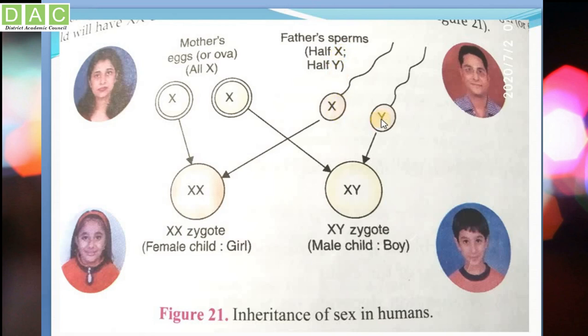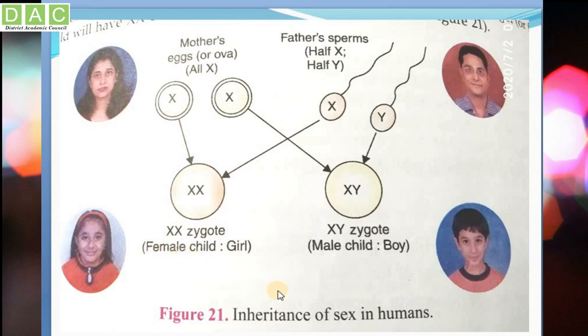If the Y chromosome unites with an X chromosome of the mother, then XY is formed, so the child will be a boy. Again, if the X chromosome of the sperm unites with the X chromosome of the ovum, then XX is formed, which means the child will be a girl.